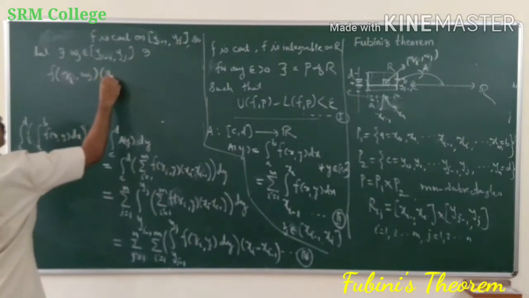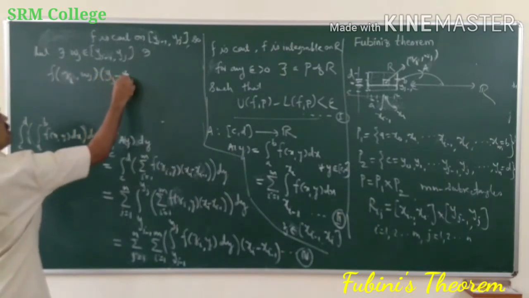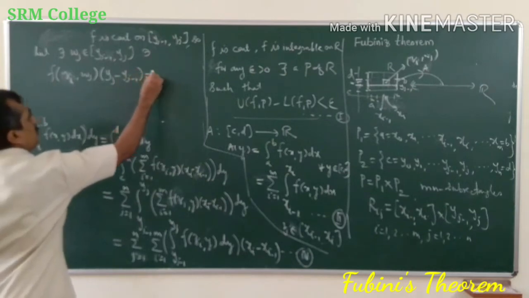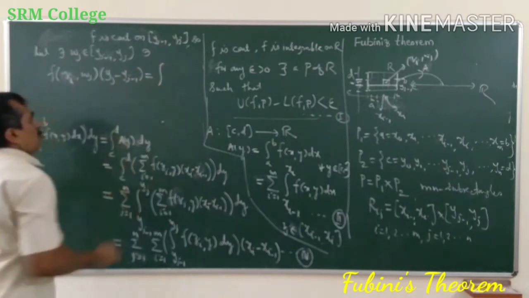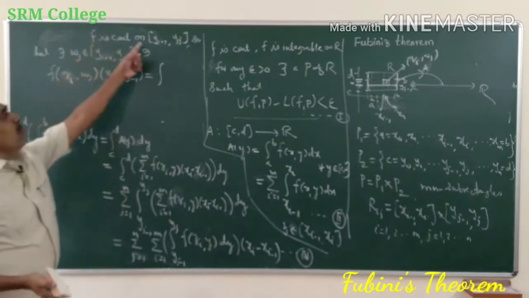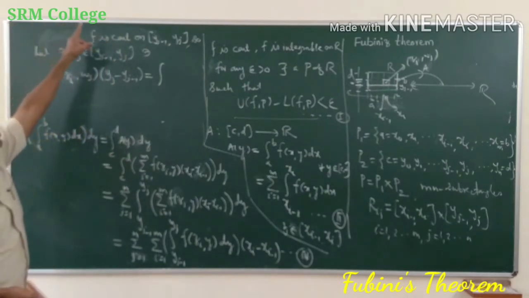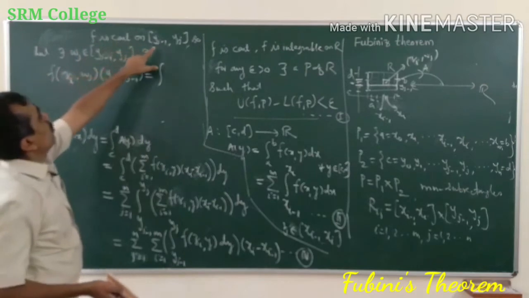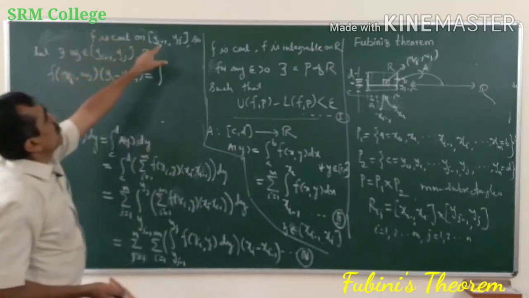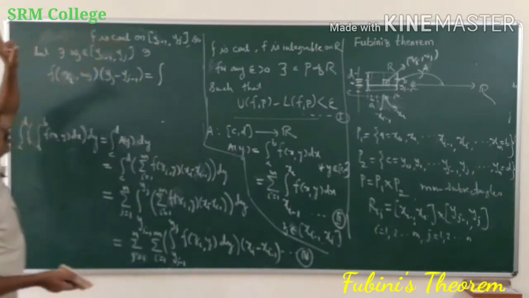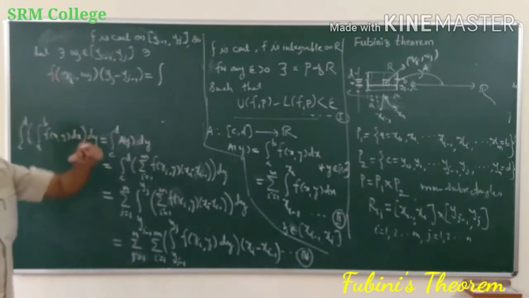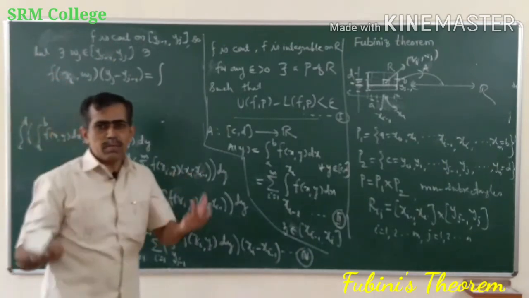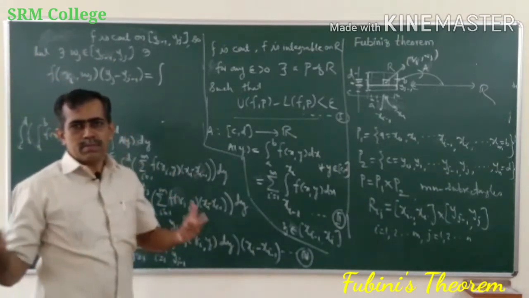So my zi comma wj into yj minus 1 is equal to, so I am applying the mean value theorem for the function f by treating x as constant here, now with respect to y. So f is continuous on this, therefore just like we have seen, there exists c in between a and b such that f of c is equal to 1 upon b minus a integral a to b f dx or dy.